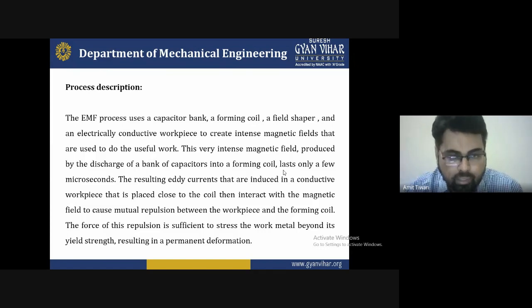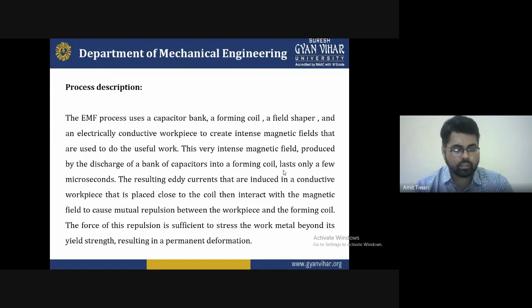These are some of the benefits we get from electromagnetic forming, which is very popular, and its working principle is very easy to understand. That's why we can say good properties and good results are produced, with eddy currents induced in a conductive workpiece placed by the coil. These are the basic functions we have to decide for that.